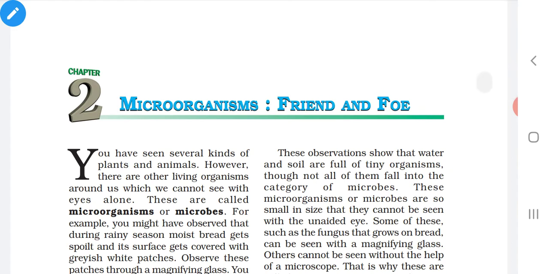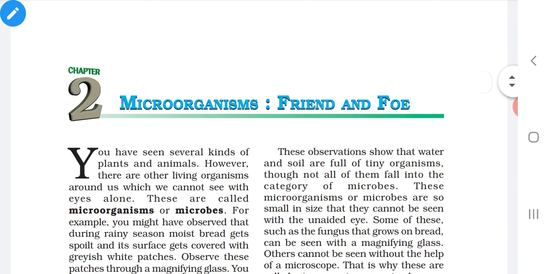What is meant by microorganisms? The other name for microorganisms is microbes. They are very tiny organisms. They cannot be seen with the naked eye. They can be seen only through the microscope. So, we know that the virus, bacteria, fungi and the protozoans are microorganisms.